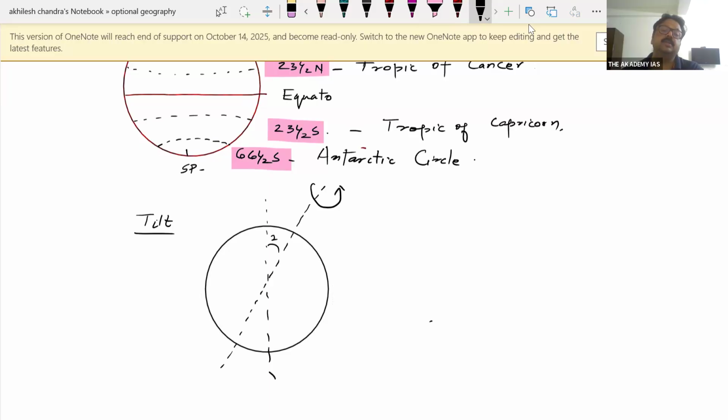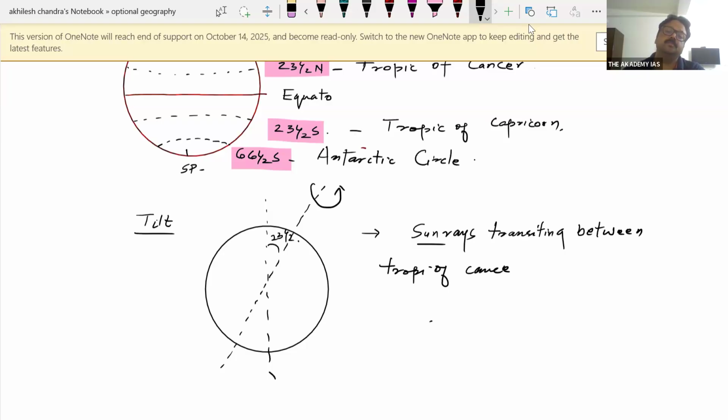This 23.5 degree tilt is responsible for sun rays transiting between Tropic of Cancer and Tropic of Capricorn.